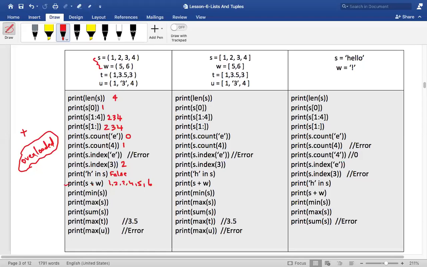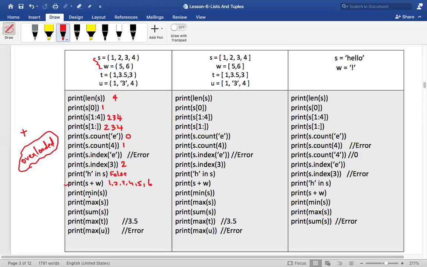Plus is used for addition, but apart from addition, I'm using it for some other operation. That is called overloading. How to do it, we'll discuss in a separate chapter. Here I have overloaded the plus operator, and it is used for concatenation.